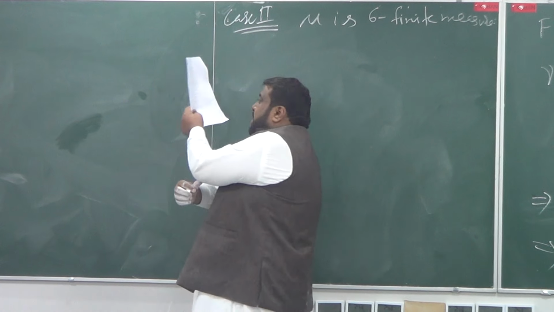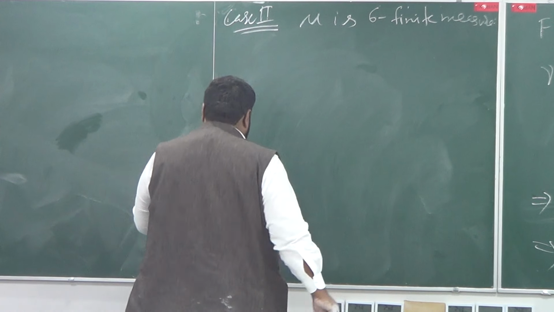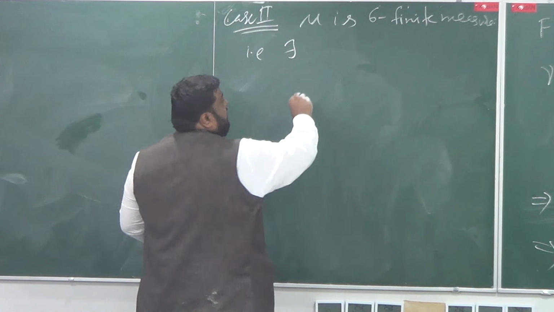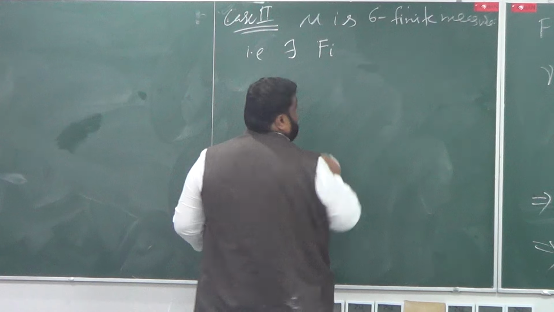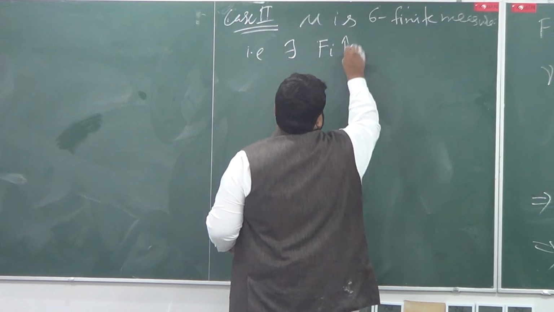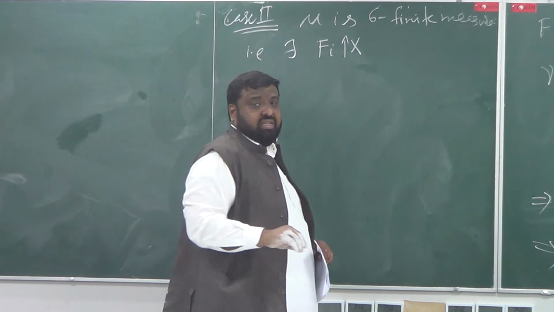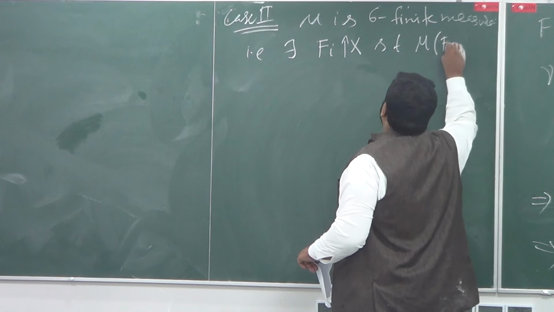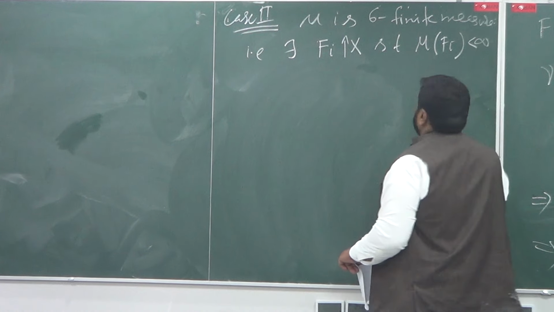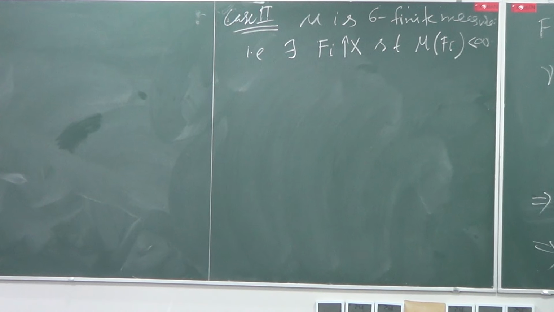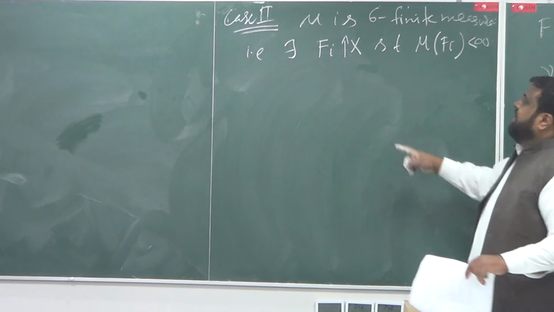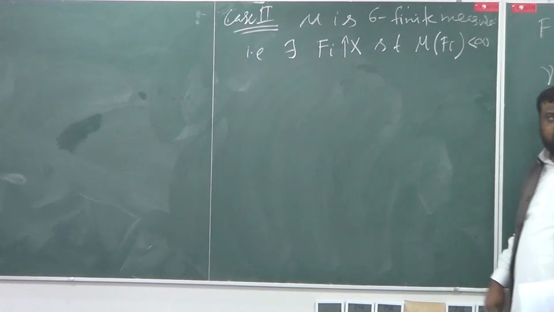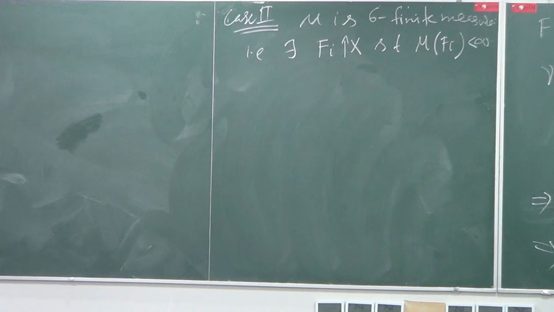What do I mean by a sigma-finite measure? This means that there exists a sequence of measurable sets F_i that increase to the set X, such that the measure of all of these F_i is finite. And by increasing to X, I mean that it is an increasing sequence and the union is X. That's what I mean.